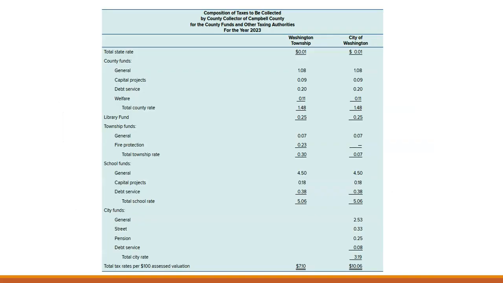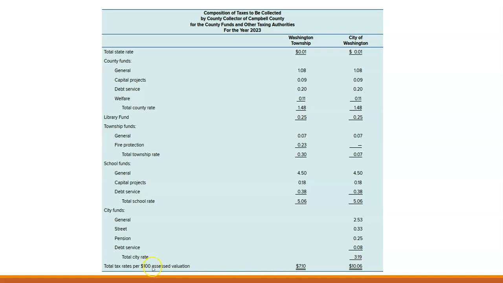This next slide shows an example of all of the taxes that are collected as part of property taxes for this county that's being demonstrated. Anything that's in the city of Washington within city limits has a total tax rate per $100 assessed valuation of $10.06.